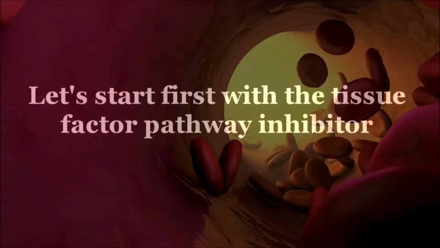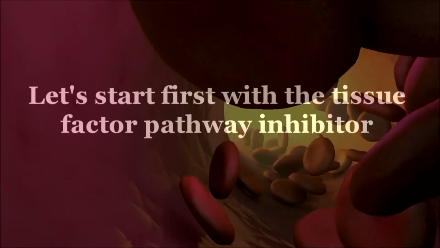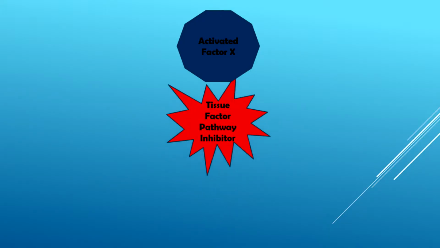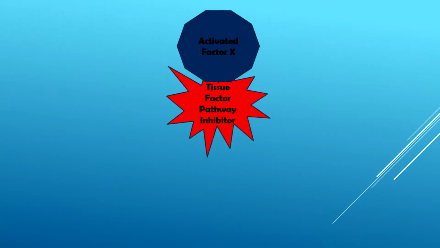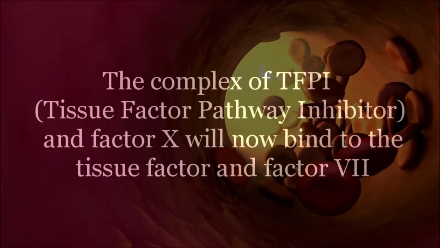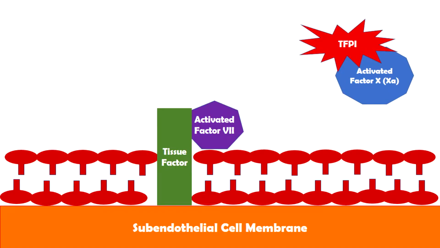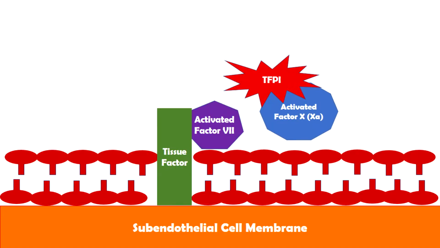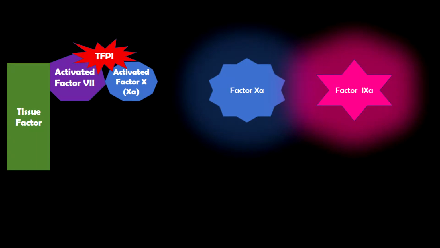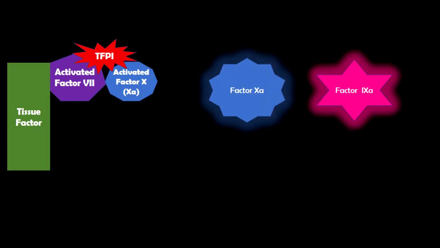Let's start first with the tissue factor pathway inhibitor. Tissue factor pathway inhibitor binds to and inhibits activated factor 10. The complex of tissue factor pathway inhibitor and factor 10 will now bind to the tissue factor and factor 7, forming a quaternary complex, inhibiting the further activation of factor 10 and factor 9.